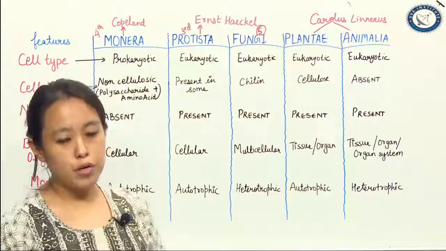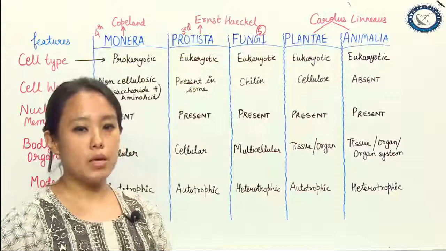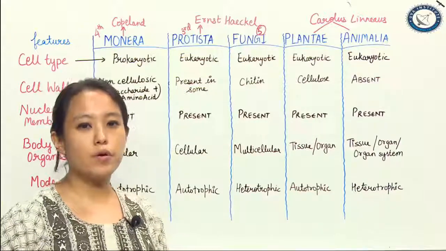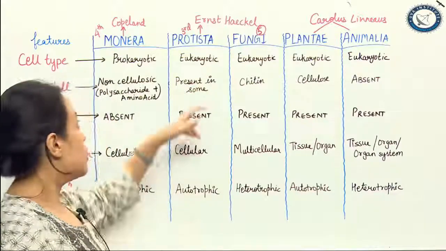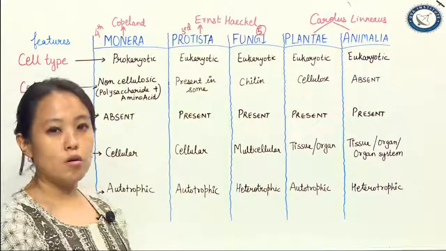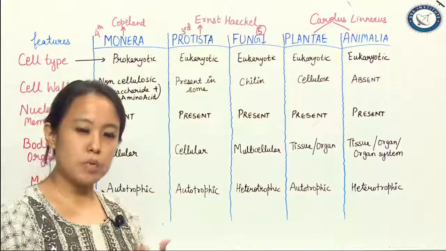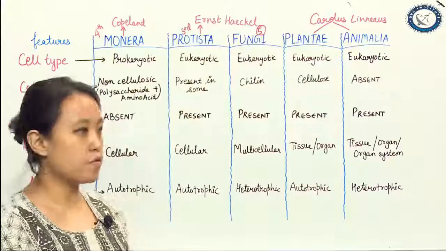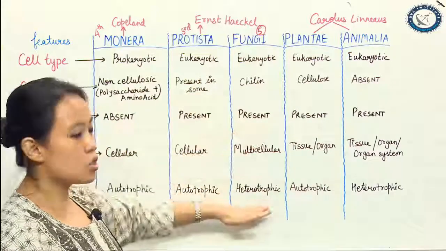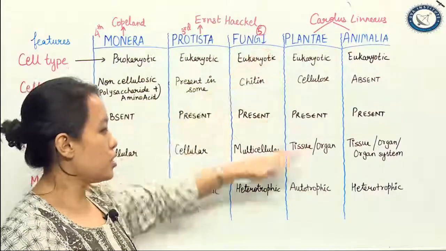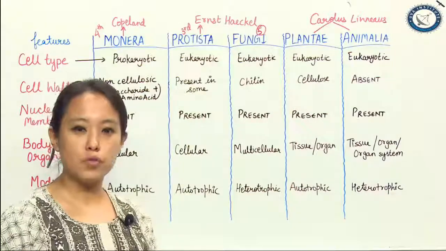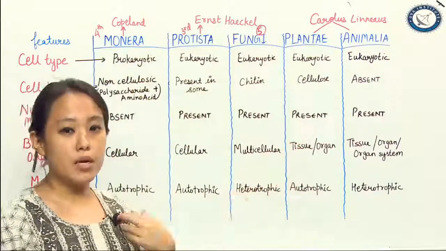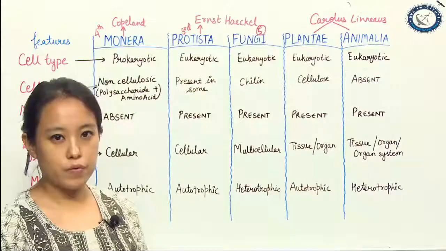Prokaryote, autotrophic, but yes, some of them are exceptions, chemoheterotrophic or heterotrophic can also be there. Protista, you have autotrophic, but some of them can also be heterotrophic. Fungi, solely heterotrophic. Plantae, of course, autotrophic, photosynthesis, and kingdom Animalia, that would be heterotrophic.